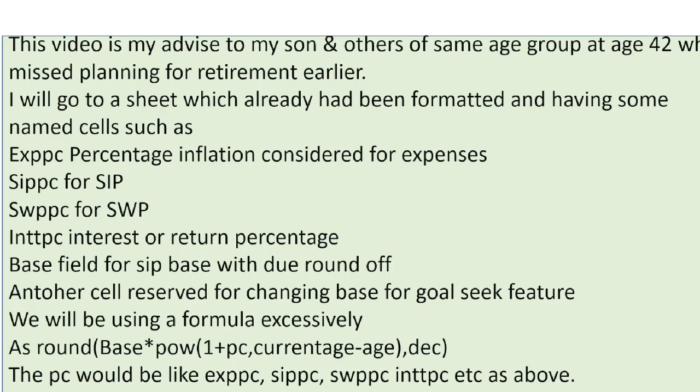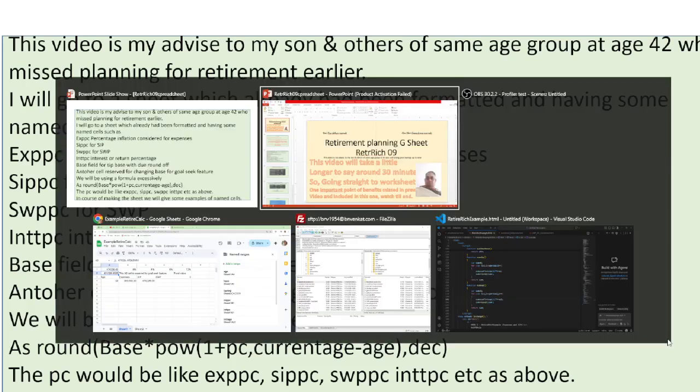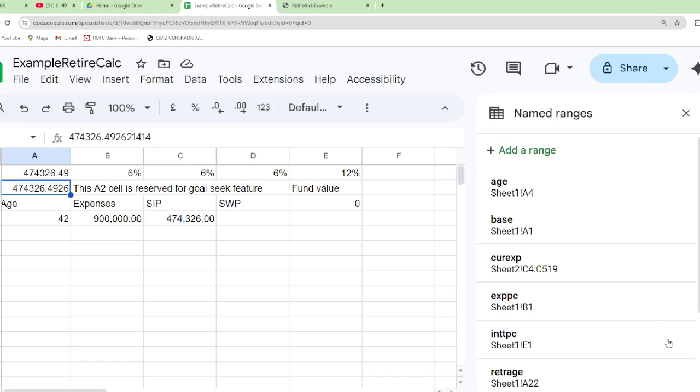Let us go to the Google Sheet straight away. It is in the Excel sheet. Yes, it is here. See, I have given the name of the sheet as Excel Retire Calc.